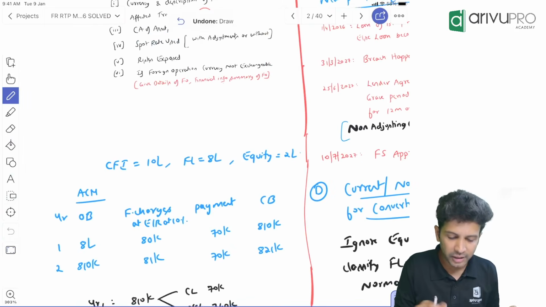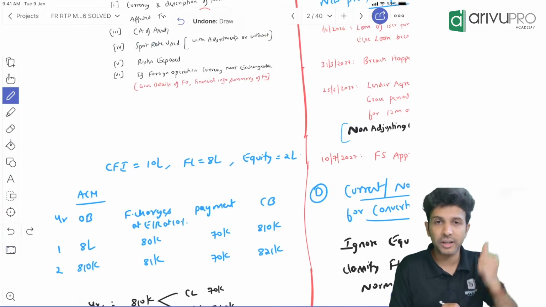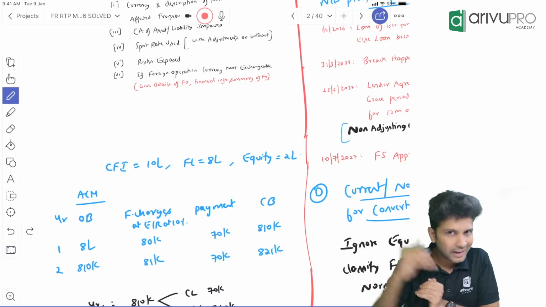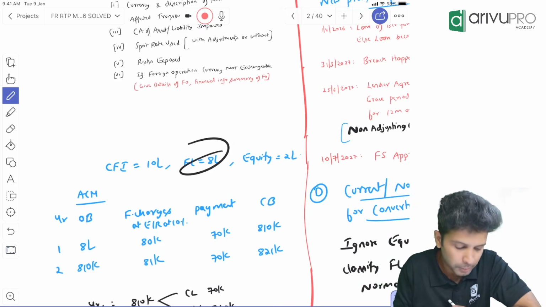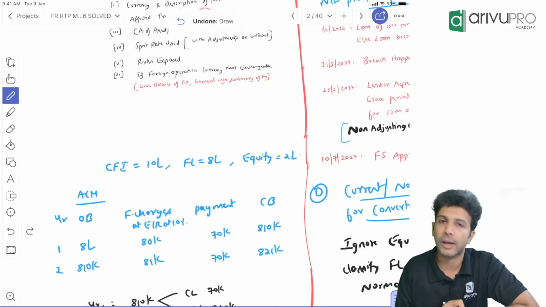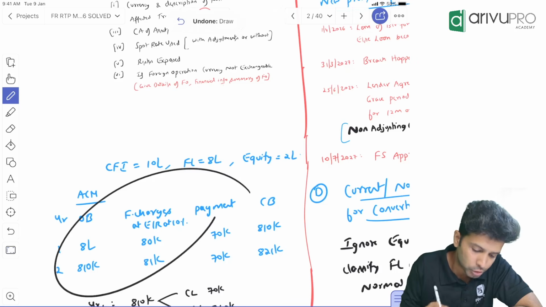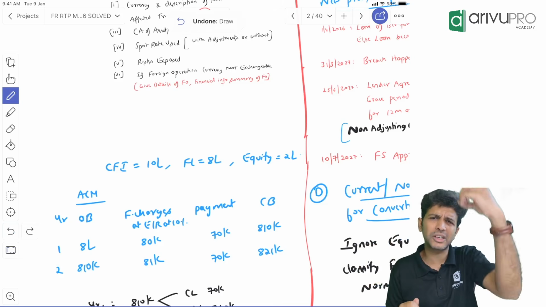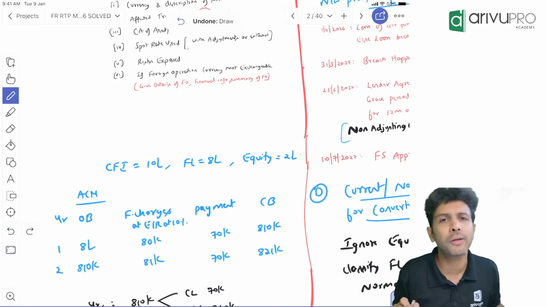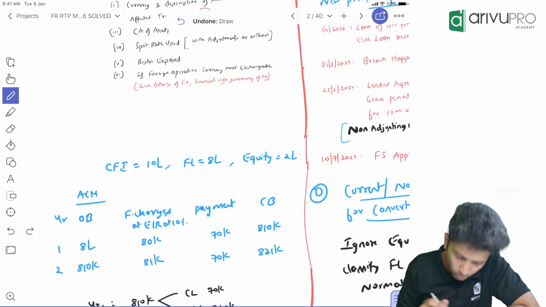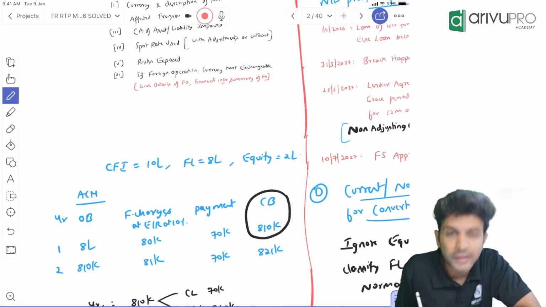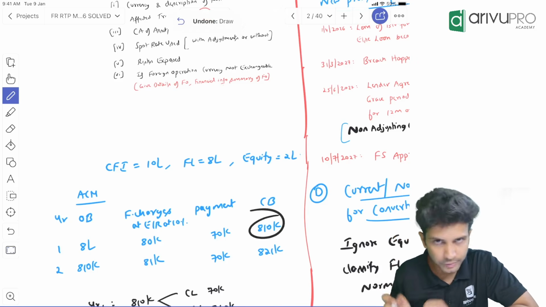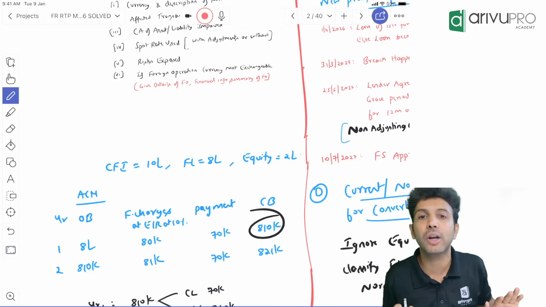Normally, when you take a CFI, let's say I've given an example, a CFI you have taken for 10 lakh. In a CFI you have to split between FL and equity. Let's say the FL portion is 8 lakh, the equity portion is 2 lakh. On your financial liability portion, you do the ACM table. I've just done it for 1 or 2 years for reference. Whatever is the term, if the term is 5 years, you'll put up an ACM table for 5 years, correct? Now whenever you have a closing balance of financial liability, you need to show how much portion of this 8,10,000 financial liability is current and how much is non-current.